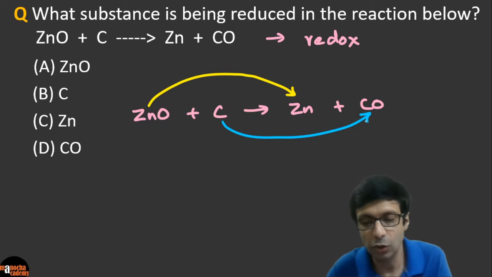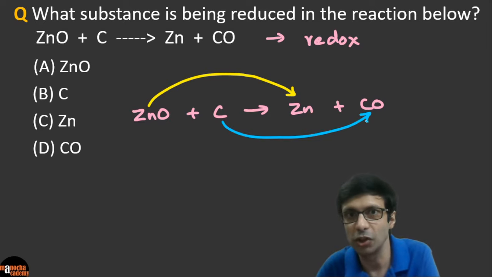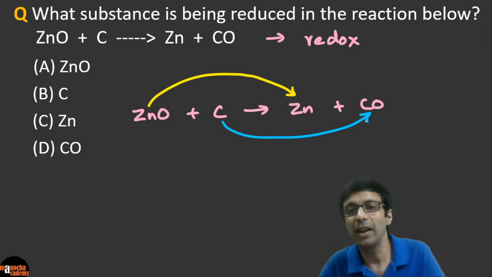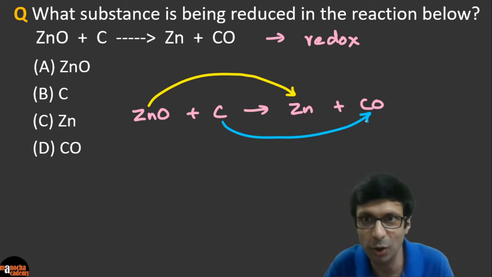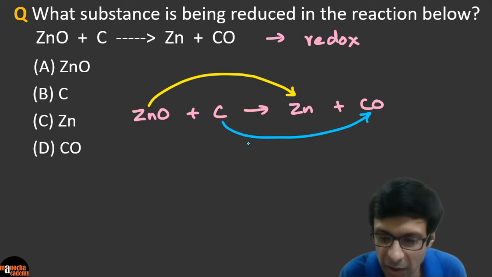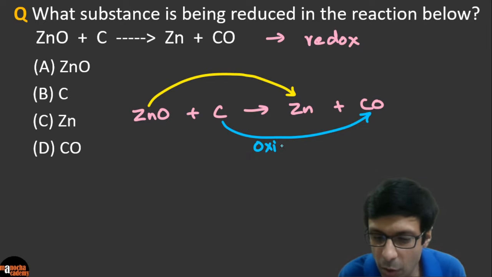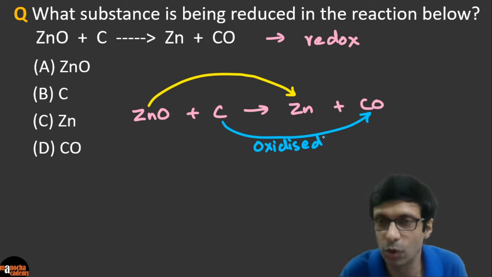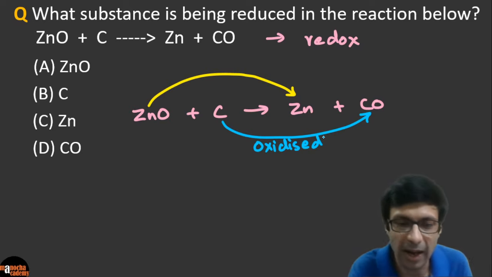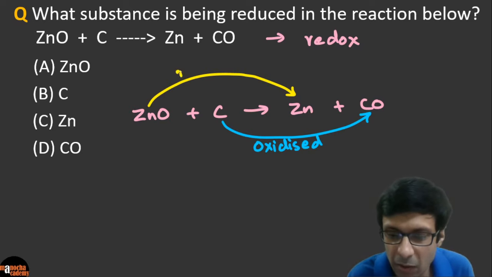And guys, when carbon gains oxygen, what can we say? Carbon is being oxidized, right? Because oxygen is being added to it. So we can say carbon is oxidized to carbon monoxide, right? And zinc oxide is being reduced to zinc here.